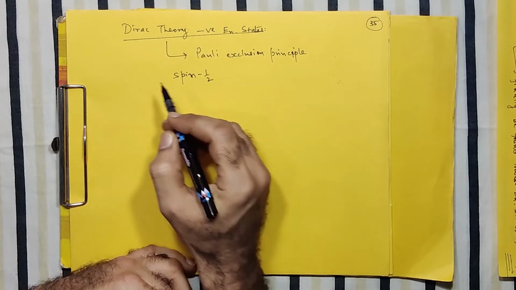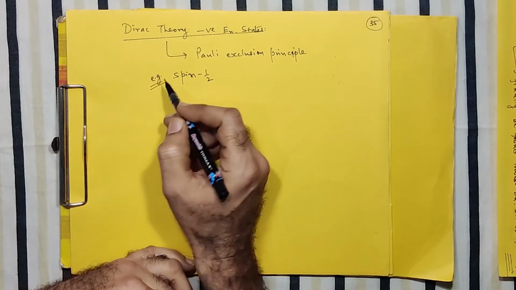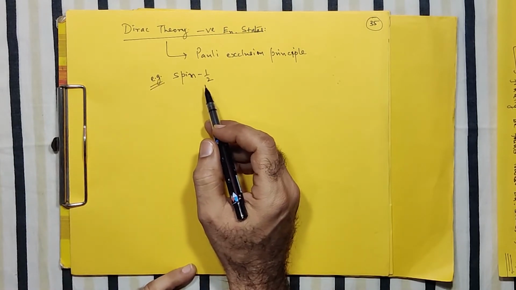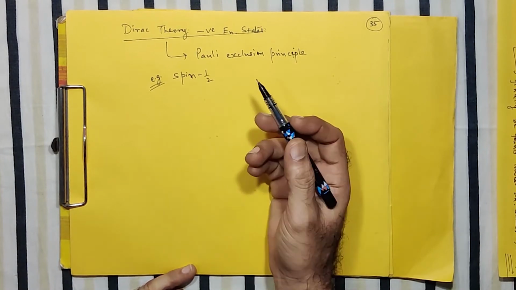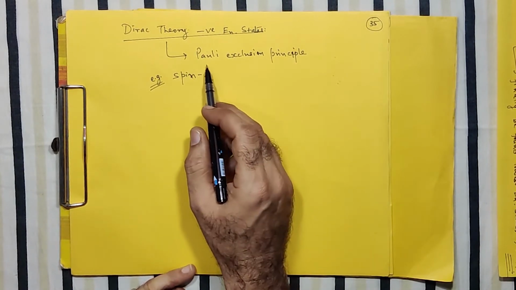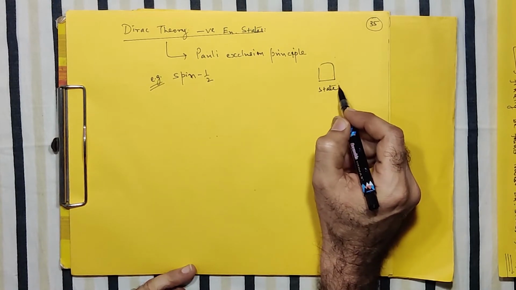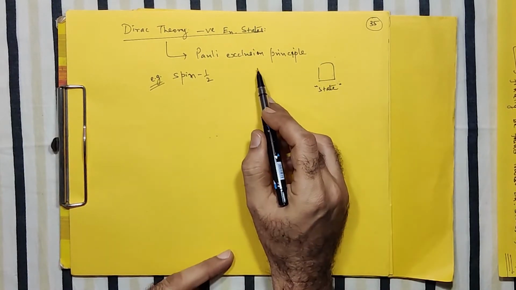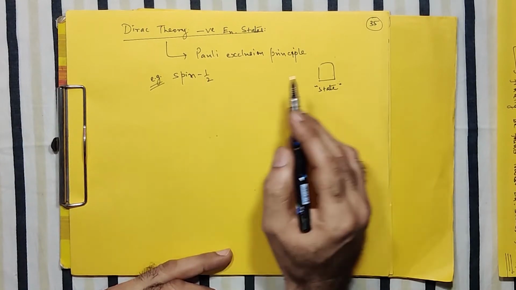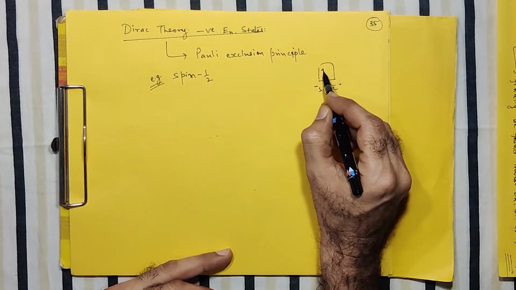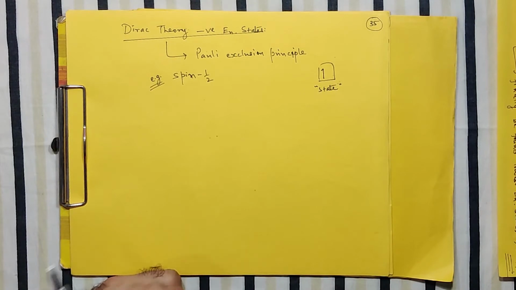So let us assume that the Dirac free particle which we are discussing is a spin half particle, half h cut. H cut is 1, so I am not writing it. So we know that if you have an energy state, then according to Pauli's exclusion principle, based on the spin, it can accommodate at the most only two particles, one with spin up and one with spin down.